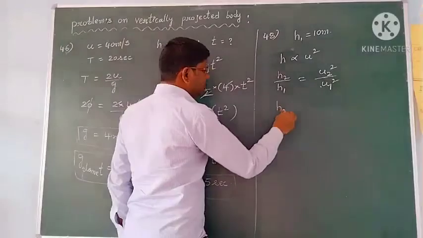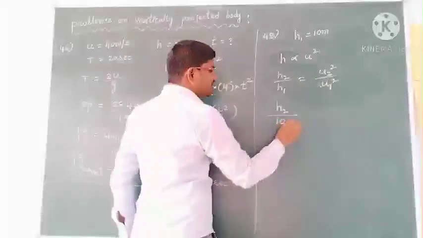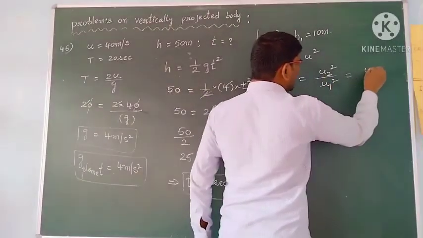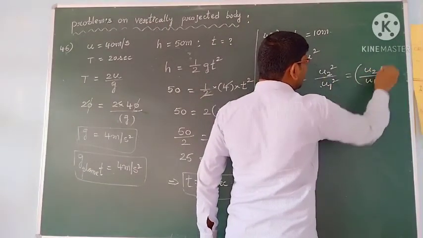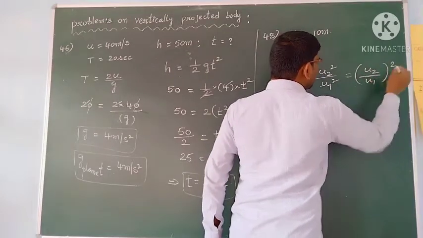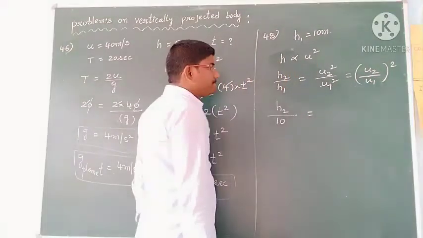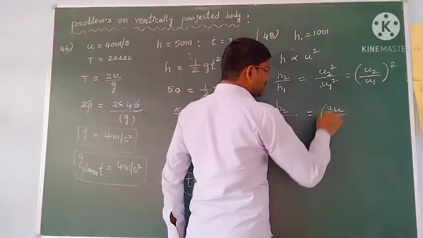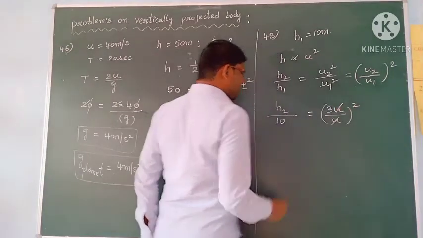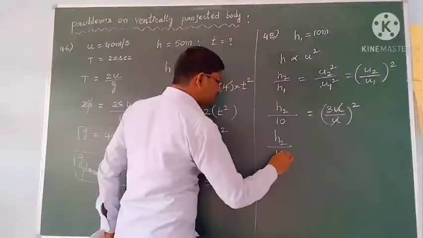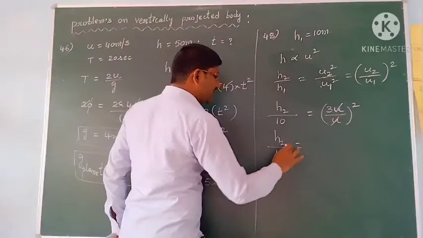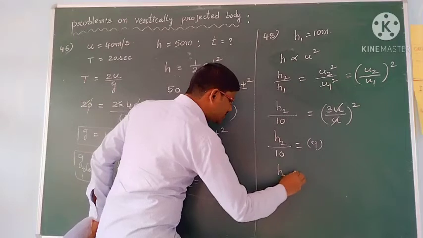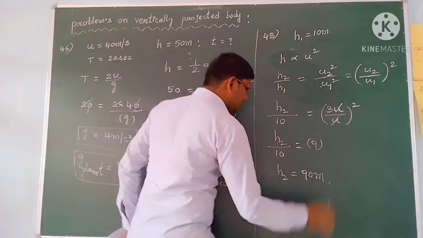So then h2 equals h1 times u2 by u1 whole square. H1 they have given, 10 meters. And that u2 value they have given, 3u by u, whole square, u gets cancelled. Then h2 by 10 is equal to 3 square, its value is 9. Then h2 is equal to 90 meters.